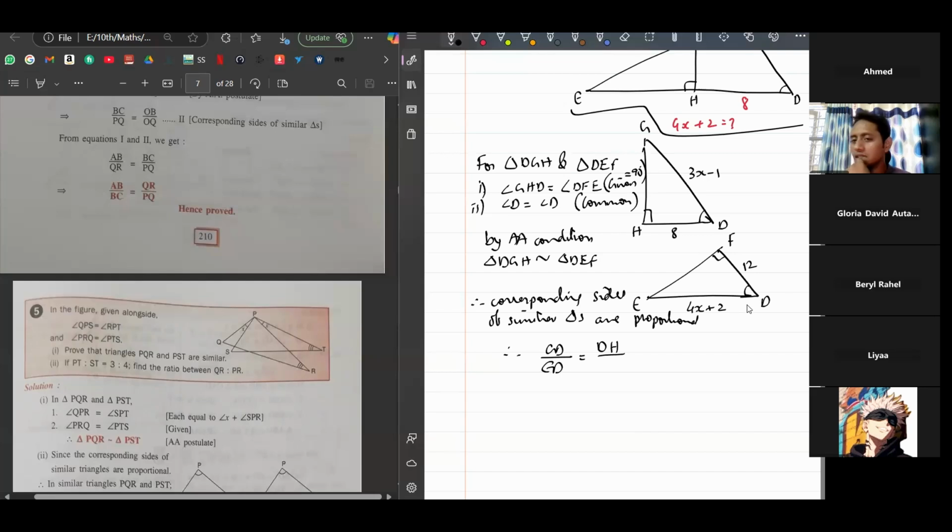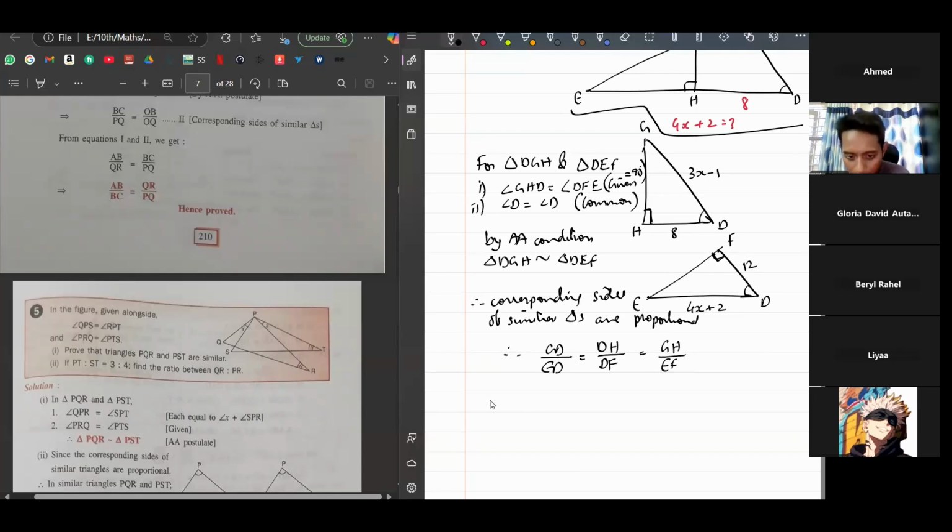See, it's between 90 degree and this known angle D. So here also this between the 90 and the known angle D is this DF. And the third set of corresponding sides is the unknown one, which we don't have. So here it is GH upon EF. Okay, so we have all the three sets of corresponding sides.